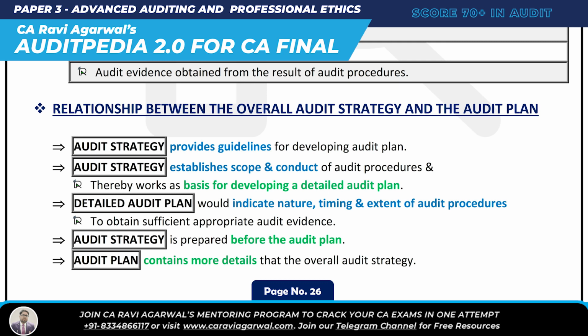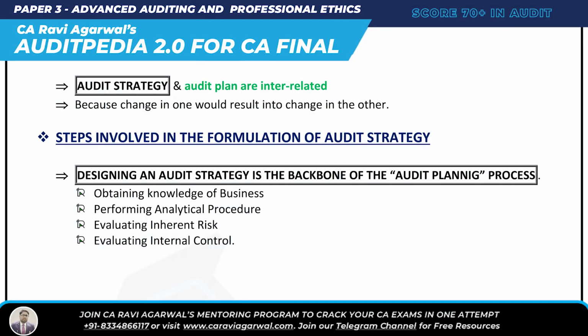Audit plan is detailed. Okay, and this is the third point. And then last, audit strategy and audit plan are interrelated, right? Audit strategy and audit plan are interrelated because a change in one would result in a change in the other. So very simple relationship. What did we understand?